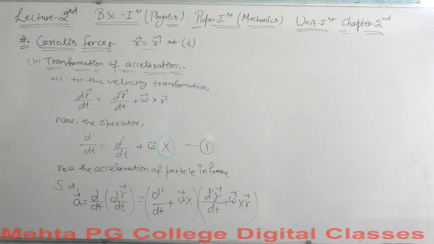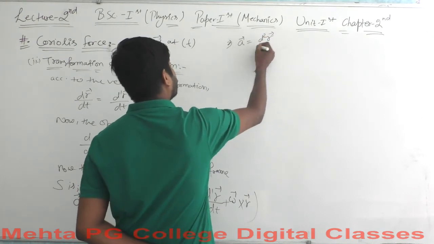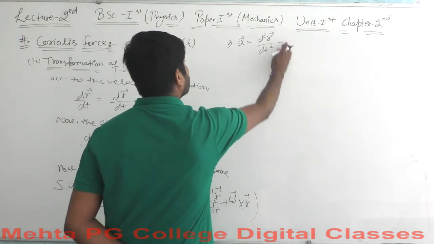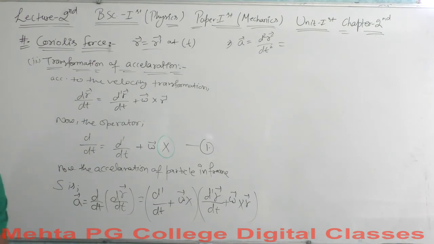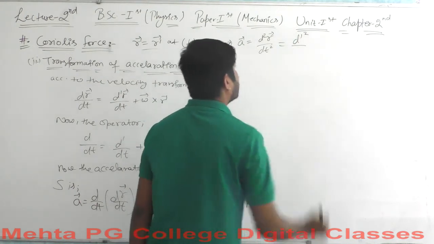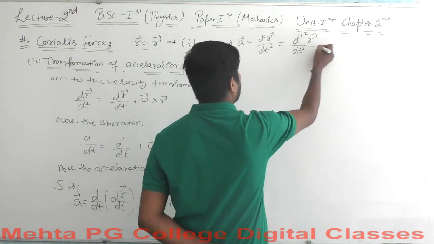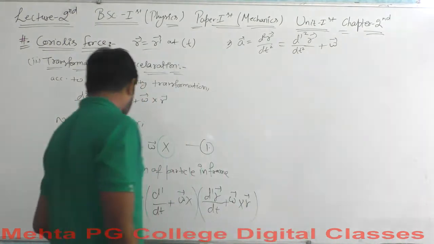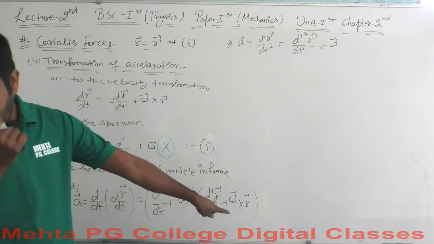well, we got the transformation of acceleration, saying that the A vector will be equal to d2r over dt square, and this d2r over dt square will be equal to d dash square r vector over dt dash square plus omega, this has been applied here, plus d dash omega here.